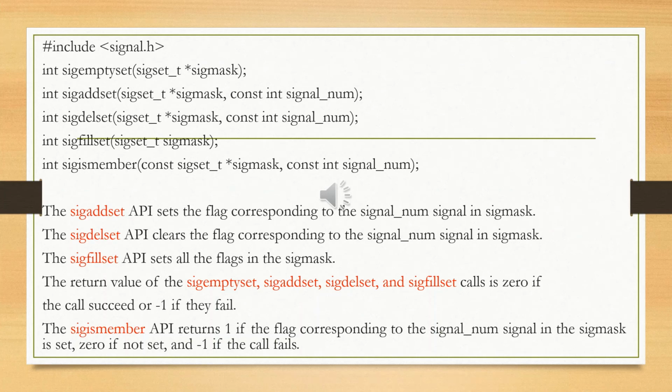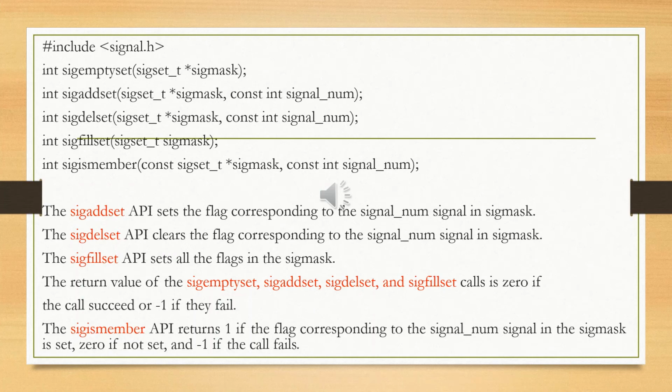Here, once again, we redefine the same signal set functions. The sigaddset API sets the flag corresponding to the signal_num signal in the signal mask. The second one, the sigdelset API, clears the flag corresponding to the signal_num signal in the signal mask.